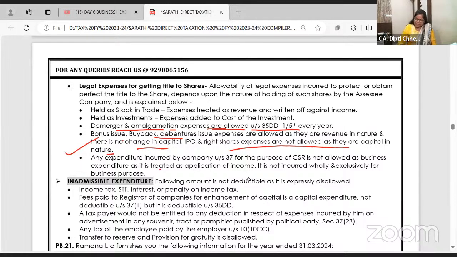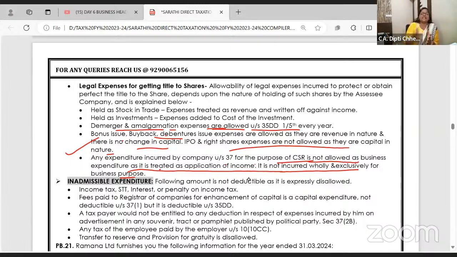Other than this, any expenditure incurred by a company under 37 for CSR, you all know what is CSR? Corporate social responsibility. If the company's net worth is this much, it has to spend 5%. It is not allowed as business expenditure, as it is application of income. See, companies having good income, suppose Reliance Industries is earning huge.